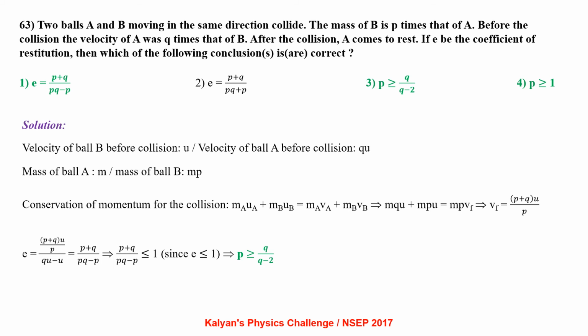Applying conservation of momentum for the collision, mA uA + mB uB = mA vA + mB vB. So it is mQu + mPu = mP V final, which gives V final = (P + Q)u / P. Coefficient of restitution e = ((P + Q)u / P) / (Qu - u), which is (P + Q)/(PQ - P). Since e is less than or equal to 1, we can write (P + Q)/(PQ - P) is less than or equal to 1, which gives P to be greater than or equal to Q/(Q - 2).